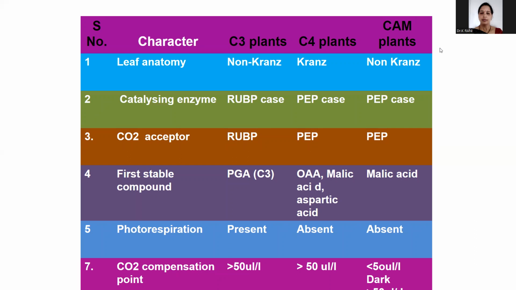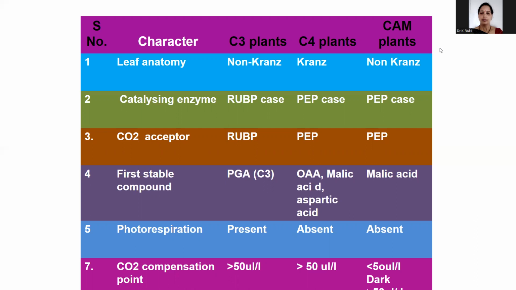We discussed this yesterday. The leaf mesophyll tissue has dimorphic chloroplasts. One is the mesophyll cell chloroplast and the second is the bundle sheath cell chloroplast. The size is also larger in the bundle sheath cells, so it looks like a wreath-like structure.